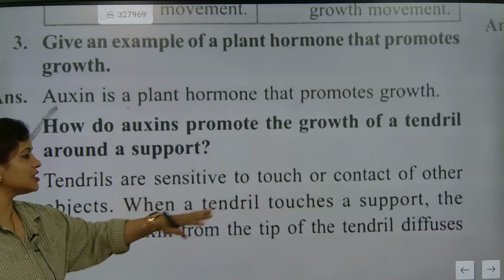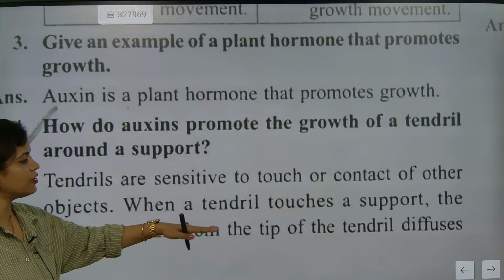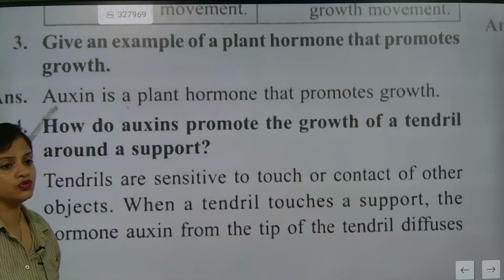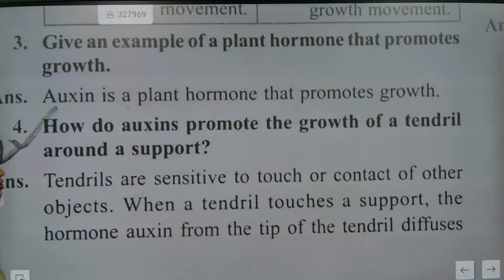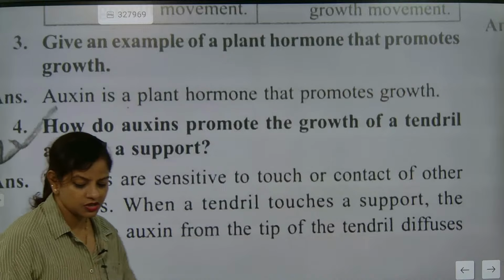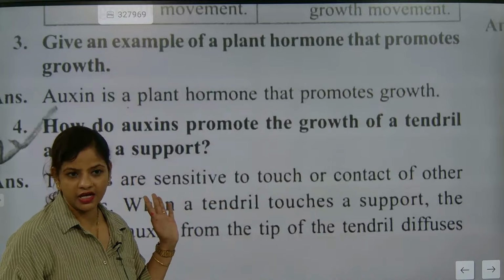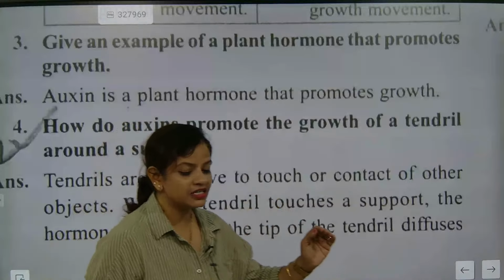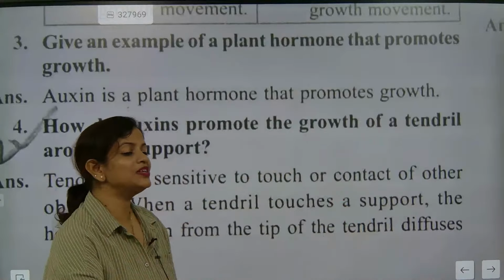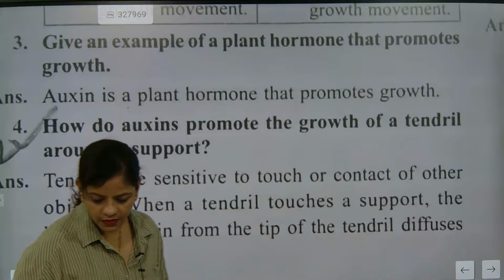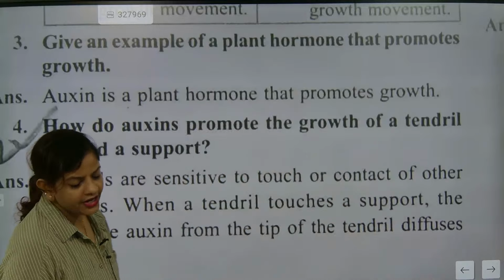So when a tendril touches the support, the hormone auxin from the tip of the tendril diffuses. Write down what this tendril is doing. Tendrils are sensitive to touch. This is the first point you should write in the exam. And what happens if they touch? If tendrils touch, they release a hormone.